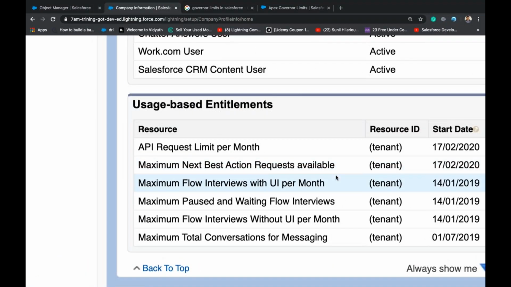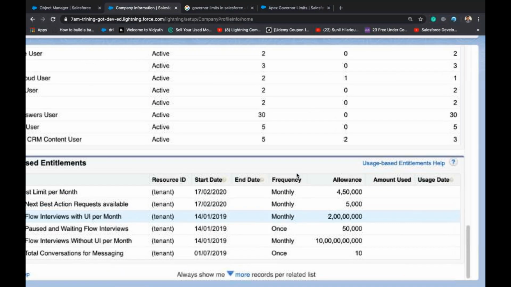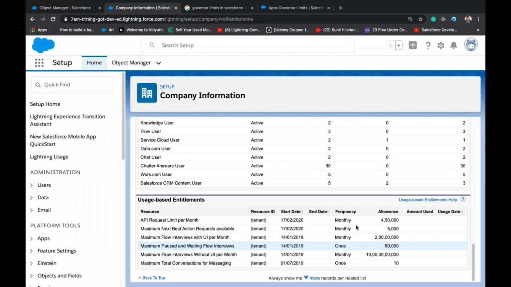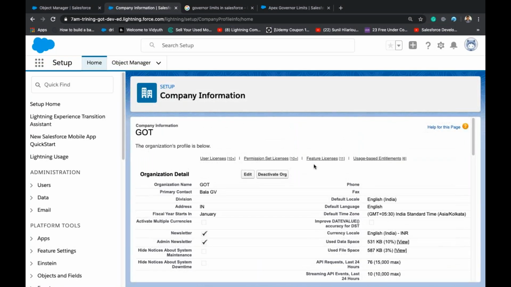Next best actions 5,000. Flow interviews up to 2 crores. Maximum flow interviews per month, with UI and without UI. Even if you don't understand this, it's okay, but wherever you see, there will be some limits.